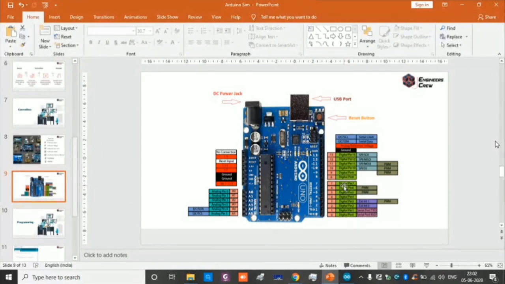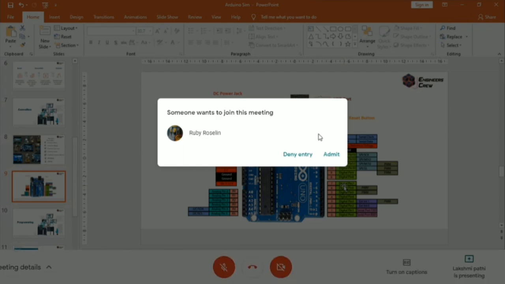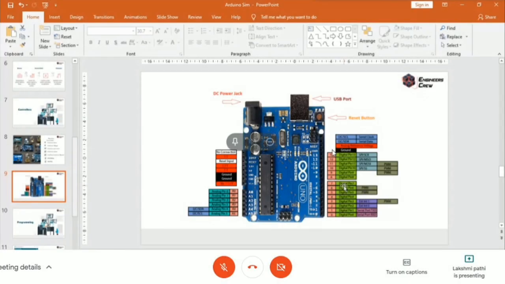Some people may not have any idea about relays, so I will come back to that. And motors, like normal BO motors, your toy motors. If you want to control them for your particular application, we have to control them by switching on and switching off. That is the main control, like turning the LEDs on or off. For that application, we have to go with the digital pins.